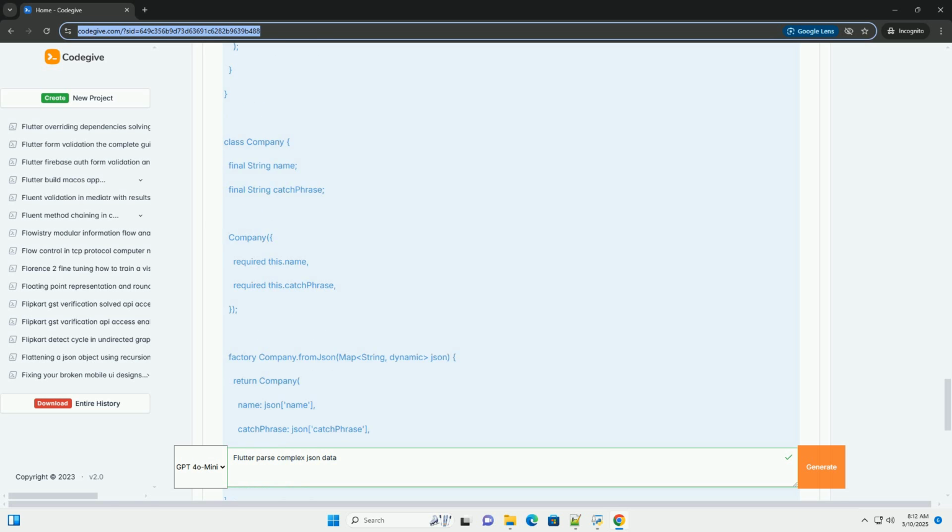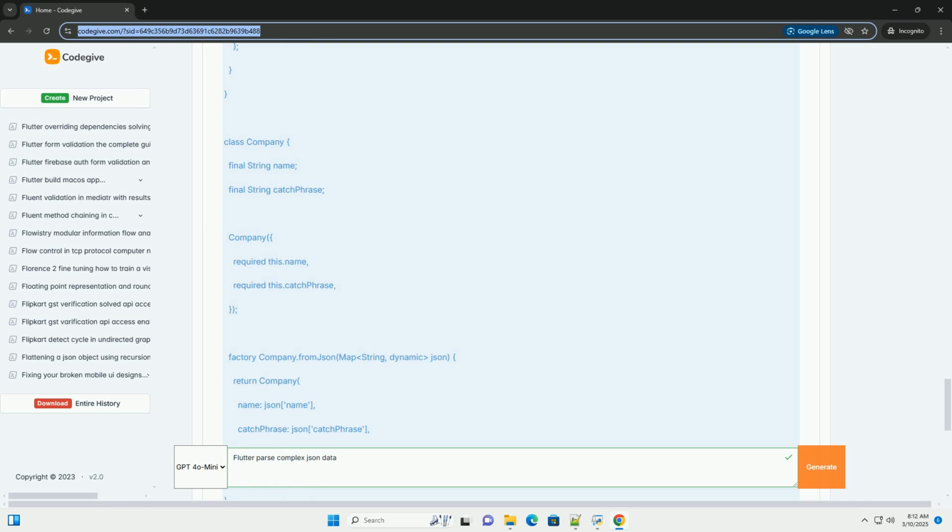To use these, add the following dependencies to your pubspec.yaml. Run flutter pub get to install the dependencies. Annotate your data classes with @JsonSerializable, and use @JsonKey for fields that need special handling. After adding the annotations, run the following command in your terminal.